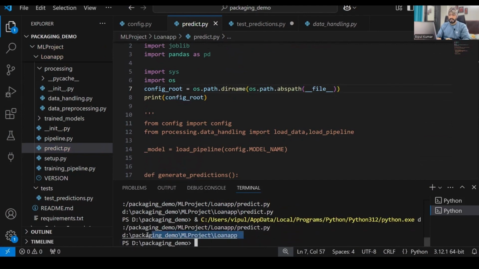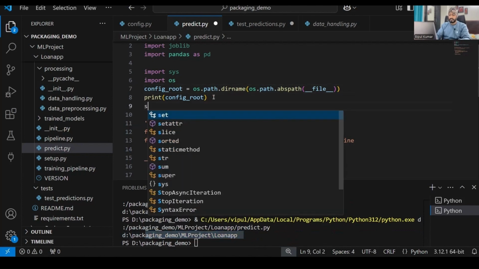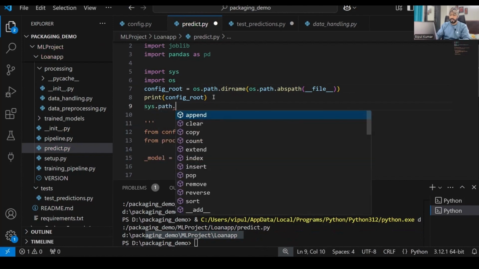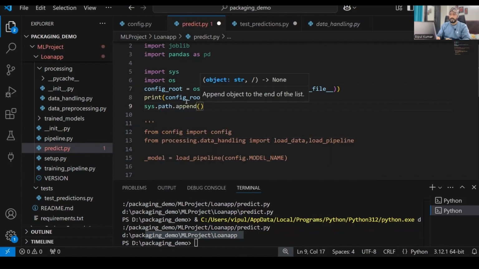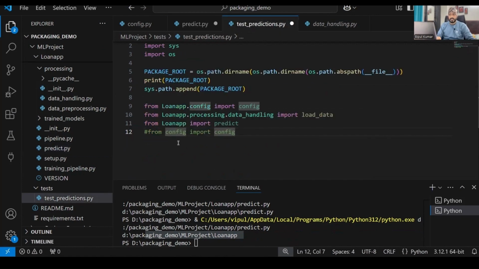Okay, so this is the directory I have to use. So I'll write over here sys dot path dot append. Now I will just append this location over here, so that when this thing will be called, from where? From test prediction. Test prediction is calling it.